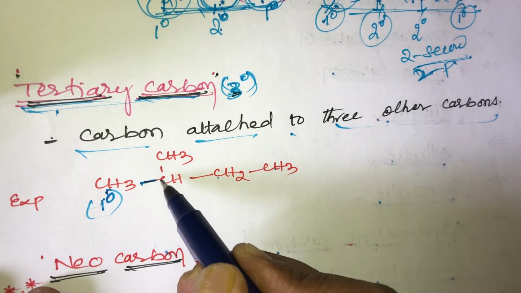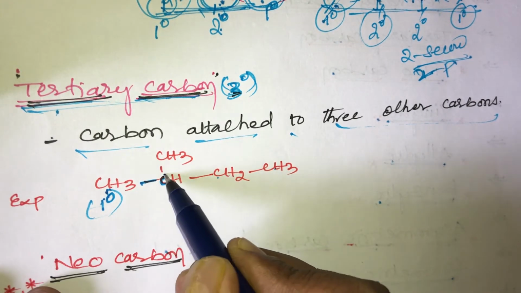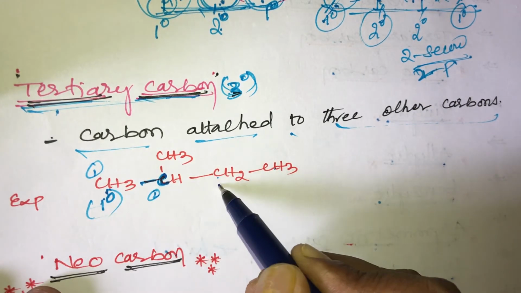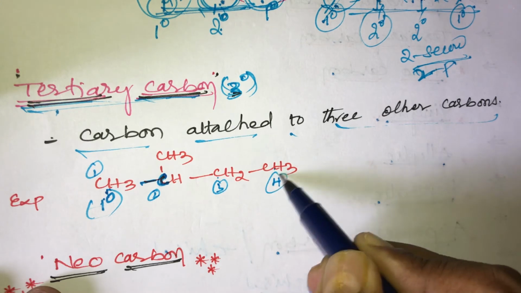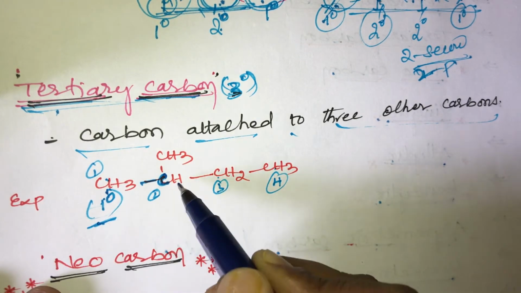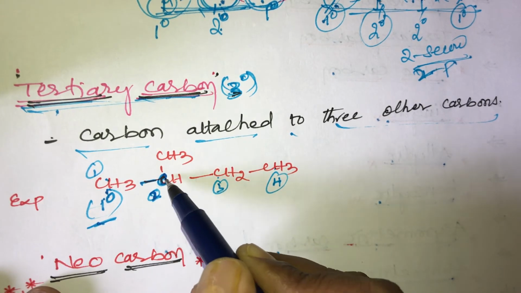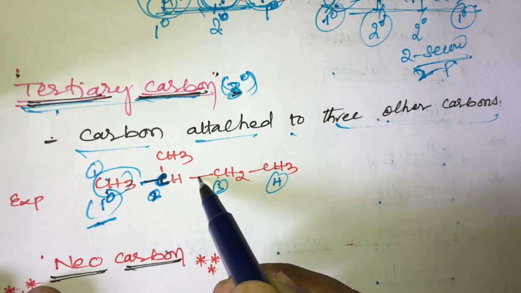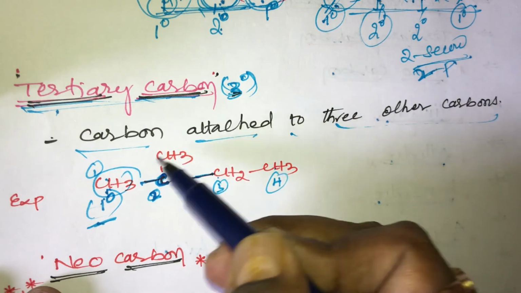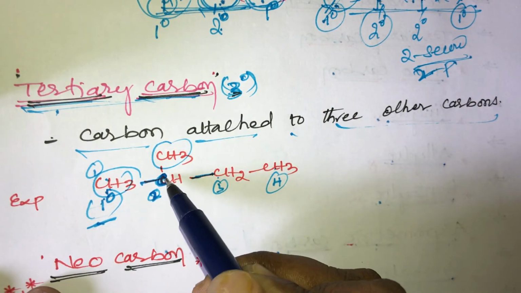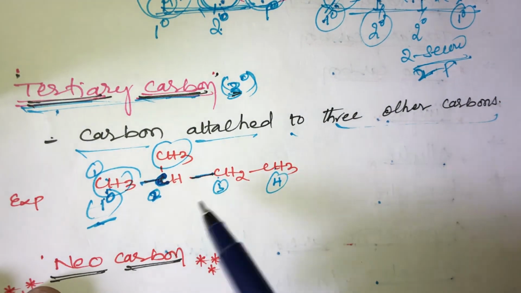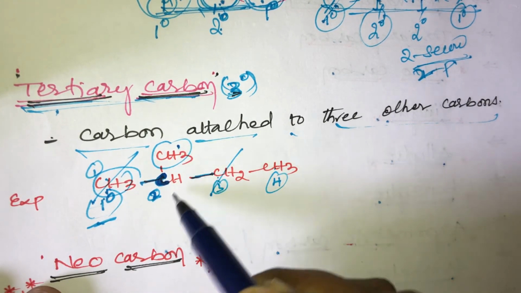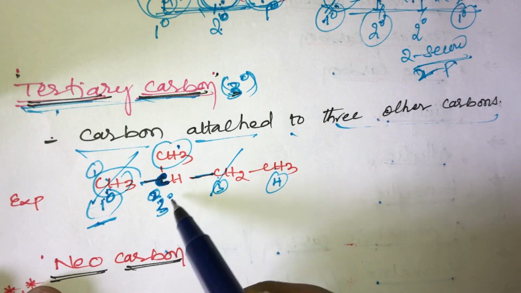And what about this one? This is the first carbon, this is the second carbon, third carbon and fourth carbon. First carbon is primary carbon. What about the second carbon? This second carbon is attached with the left side carbon and right side carbon and the upper side. Here this carbon is attached with 3 other carbons, so it is the tertiary carbon.